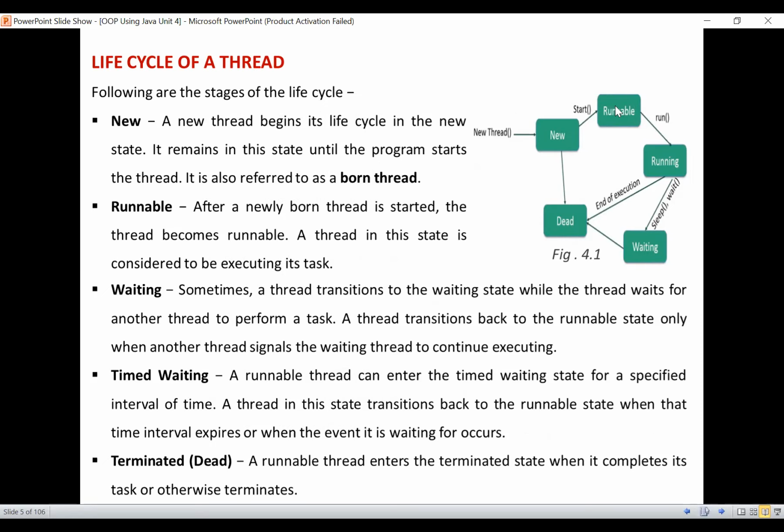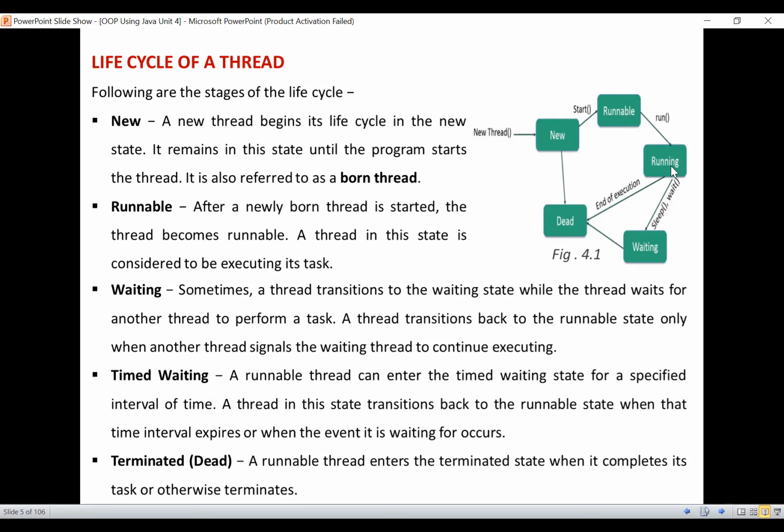The thread may be running or may be ready to run at a given point of time, and then we call it a runnable state. If it is running, when the thread gets the CPU, it moves from the runnable state to the running state.